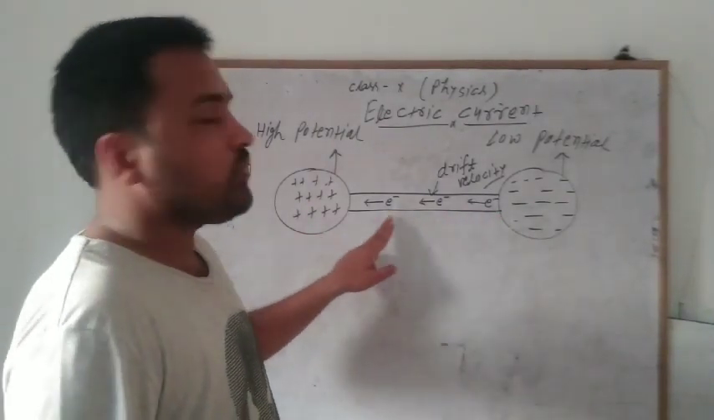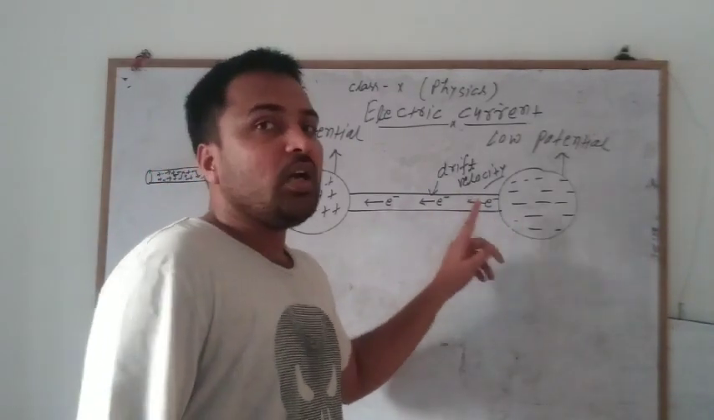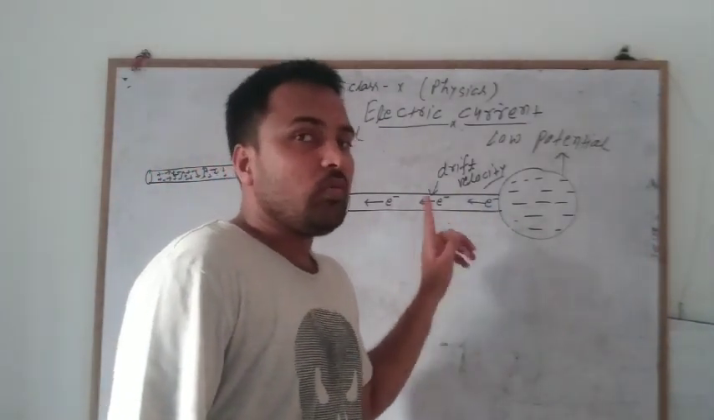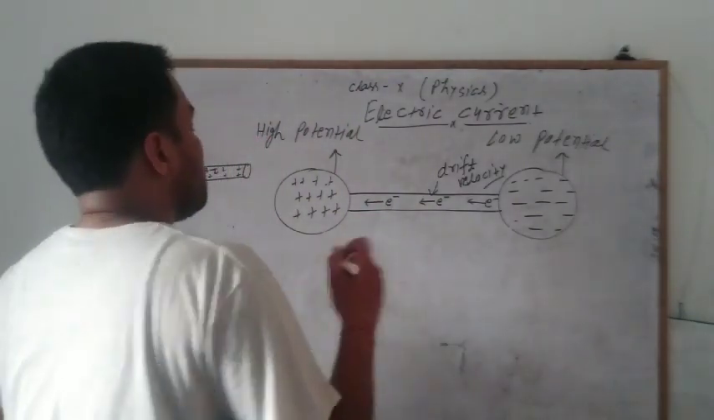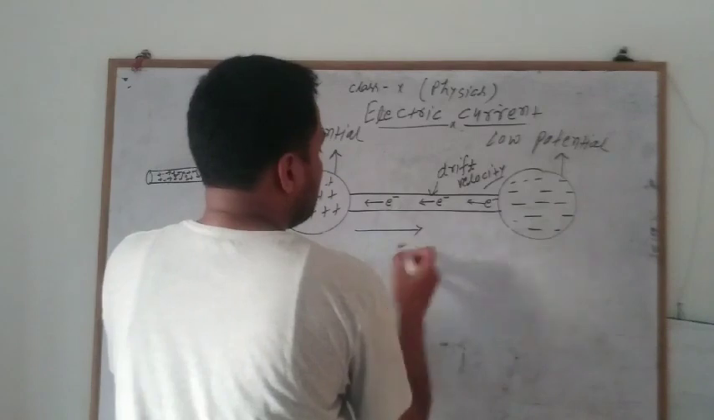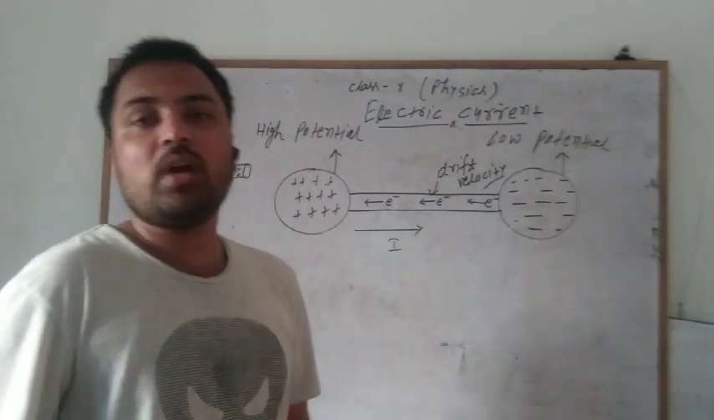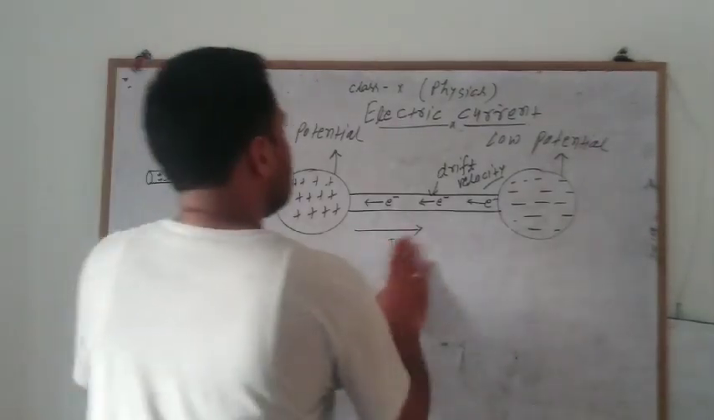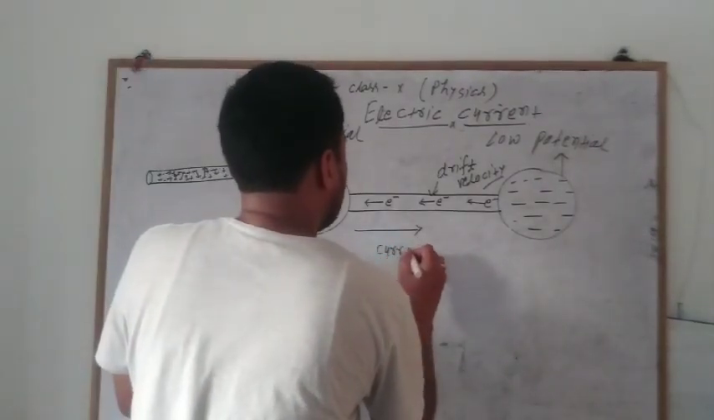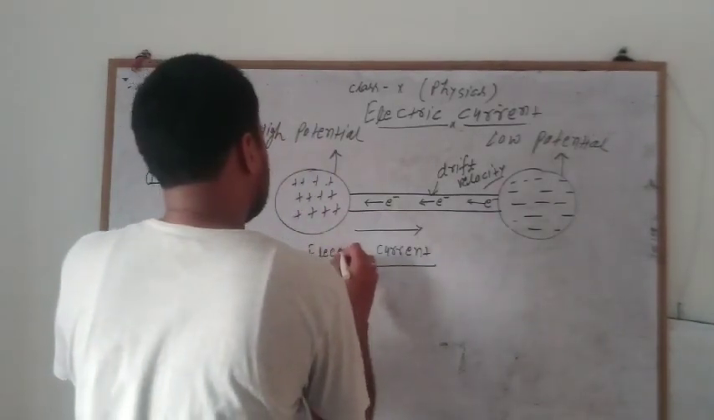This movement of charge produces an electric current in this metallic wire. The current will flow from higher potential to lower potential. That is also called electric current.